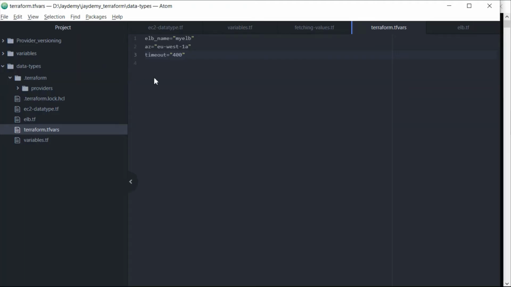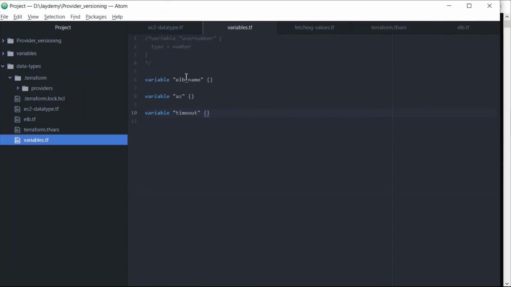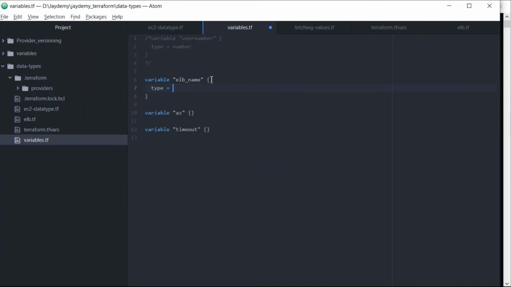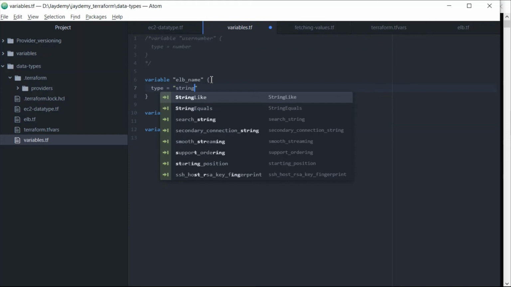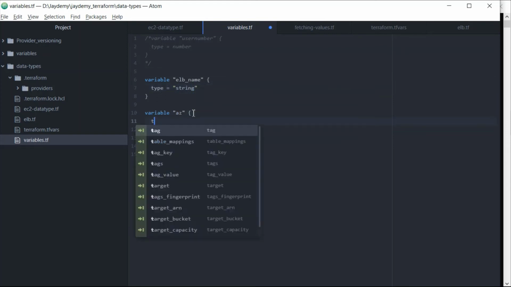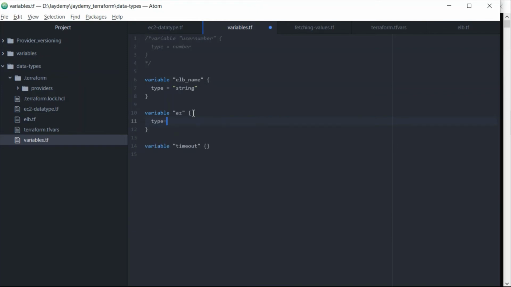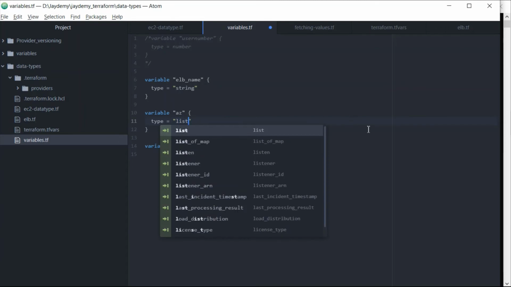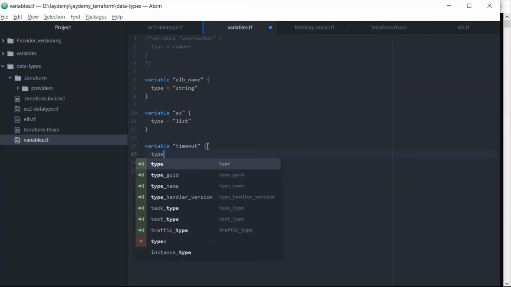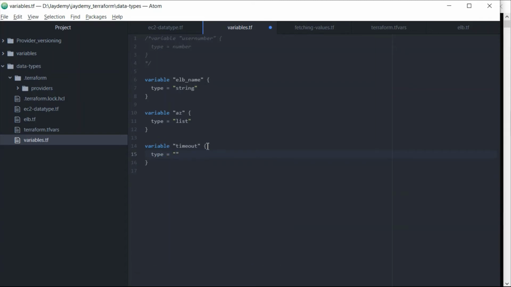For that reason I am telling you, just define this. You define here what is the type for ELB name. Type for ELB name will be string, right? String. In the same way, what is the type for agent? Type will be list, because we are defining how many availability zones there are. That is a list we are defining here. Coming to the timeout, what is this one? A number. Type is number.